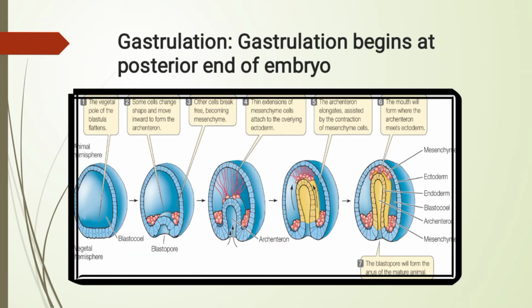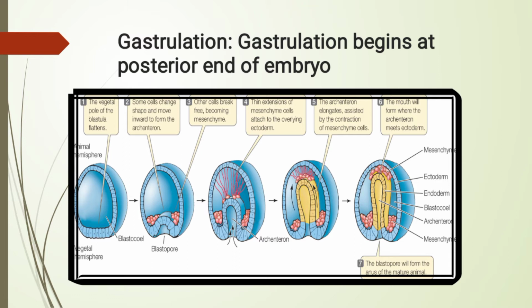What is gastrulation? Gastrulation begins at the posterior end of the embryo. It is the stage of embryo development at which the gastrula is formed from the blastula by inward migration of the cells. In this, the vegetal pole of the blastula flattens, as you can see in the picture. Some cells change shape and move inward to form the archenteron. Third, other cells break free, becoming mesenchyme.